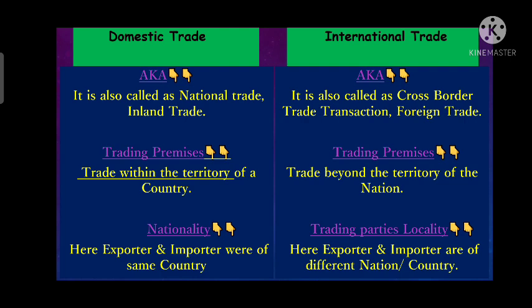In domestic trade, importer and exporter belong to the same country, whereas in international trade, the importer and exporter will belong to different countries or different nations.